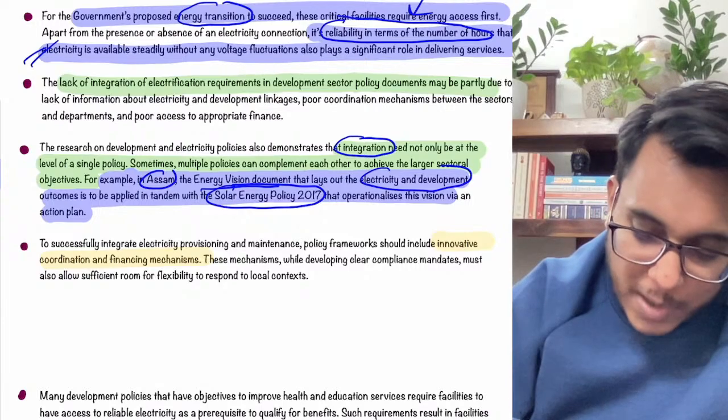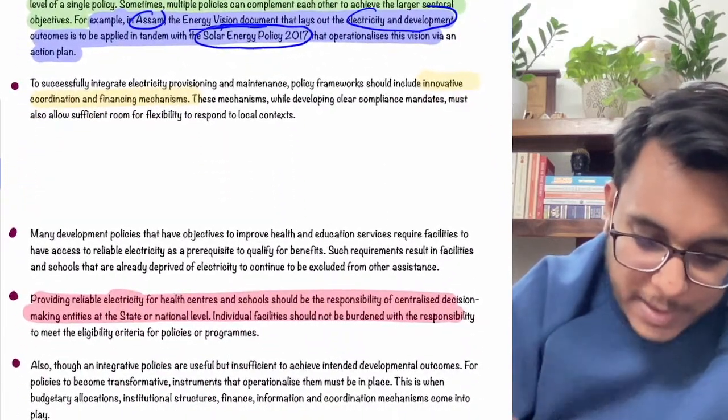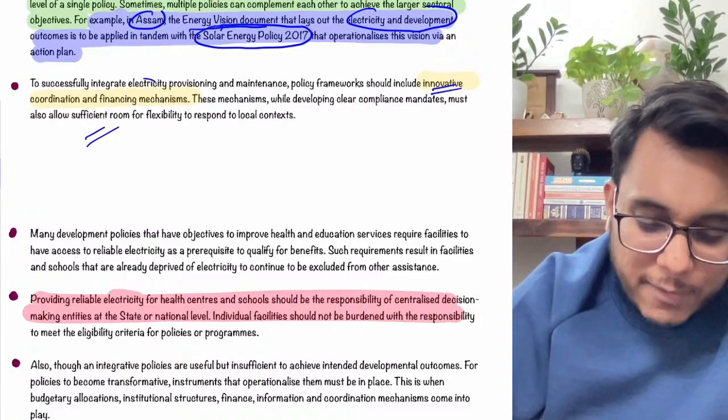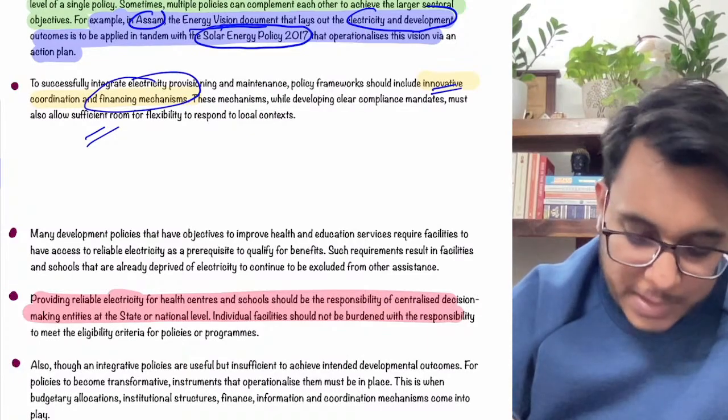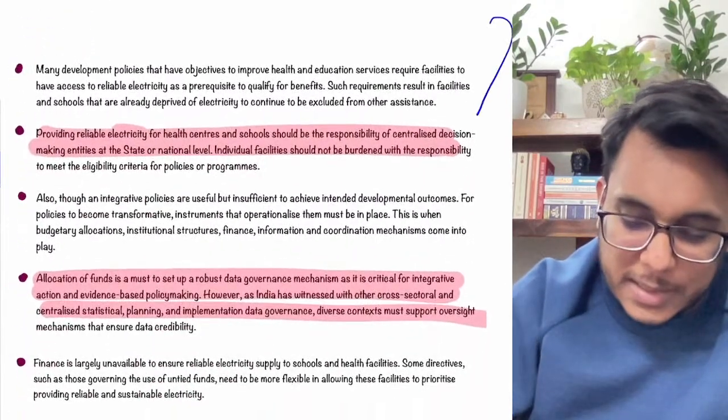After that, it has been provided that innovative coordination and financing mechanism also needs to be there for the success. So this is something that has been provided.